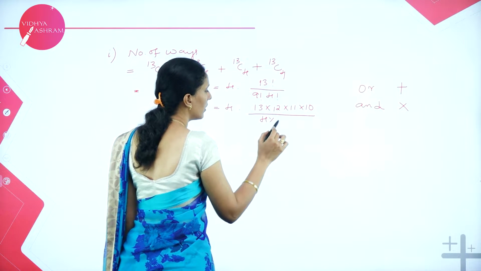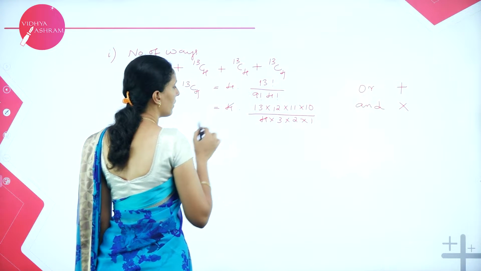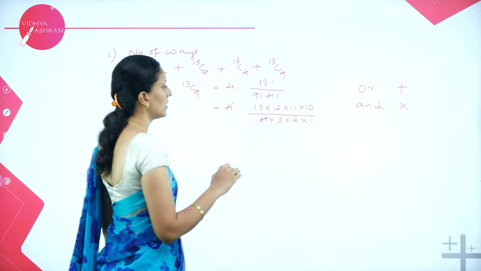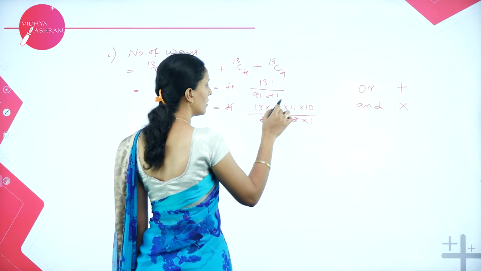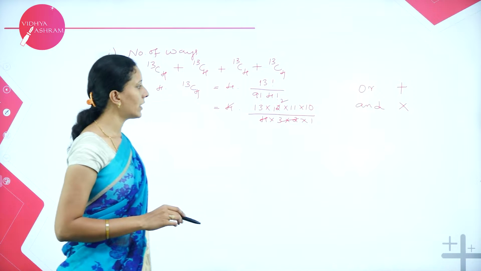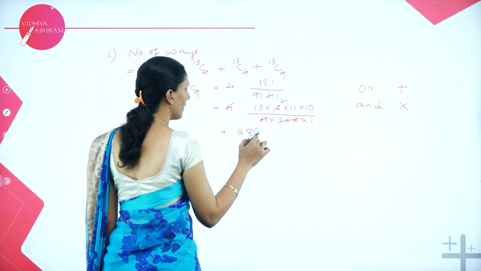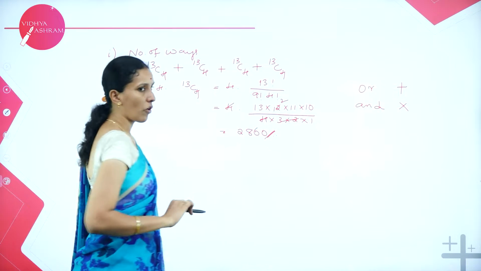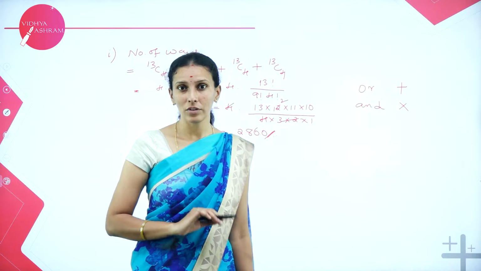Here 4, 3, 2, 1. So we can cancel 4 and 4. Then 3 2s are 6, and 6 1s are 6, 2s are 6. So we are left with 13 into 2 into 11 into 10, which is 2860. So this is the number of ways we can select all the 4 cards from any one of the suits.